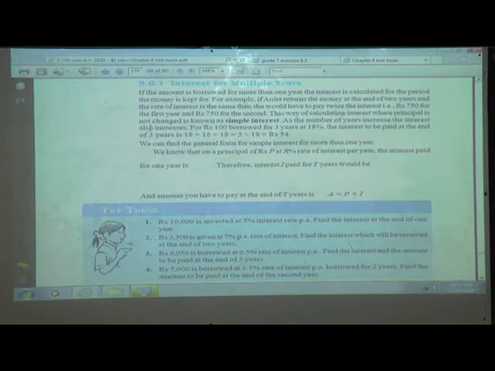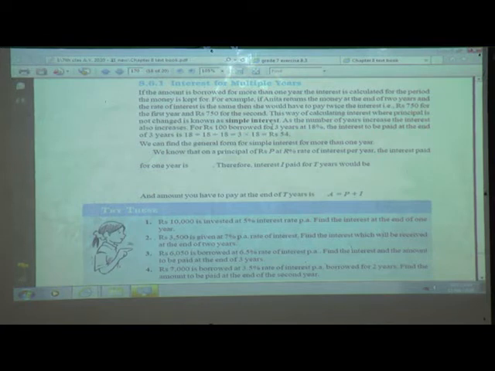The calculated amount was rupees 750. So 750 plus 750, that is she is paying for 2 years. So addition was possible when the principal is not changed. The principal amount was not changed, it was the same 5,000 rupees. This way of calculating the interest where the principal is not changed is known as simple interest.